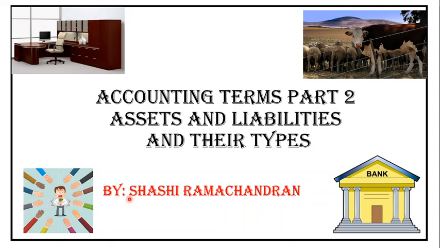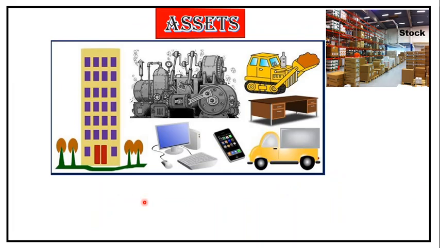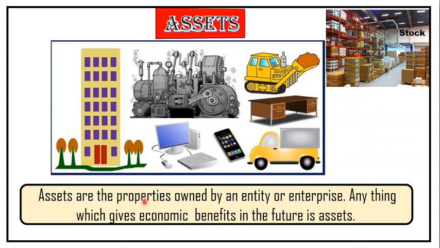In this part, we will be learning two more accounting terms, that is assets and liabilities, and also we'll learn their types. As a first thing, assets are something which gives you benefit in future, or we can say these are the properties which are owned by the business, and it gives you economic benefits. It gives the economic benefit to the business in future. So anything which gives a benefit in future is termed as assets.